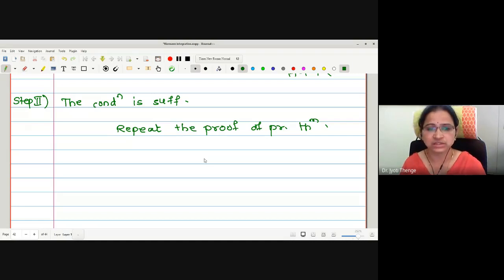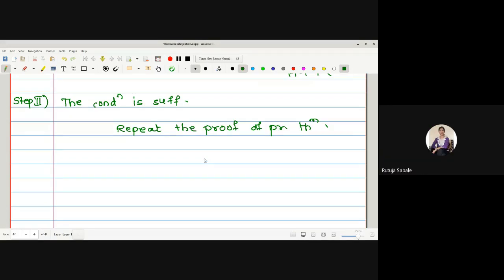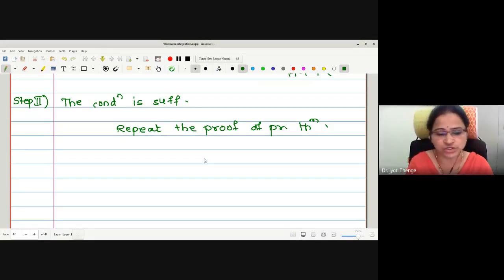Is there any doubt on this condition of integrability and the proof of this? No, ma'am. Okay, there are a few deductions given on the condition of integrability.